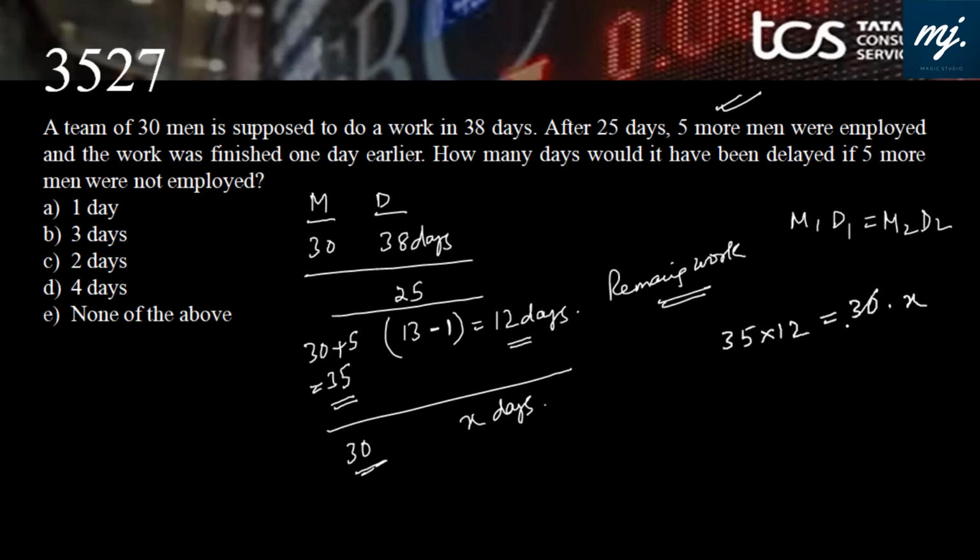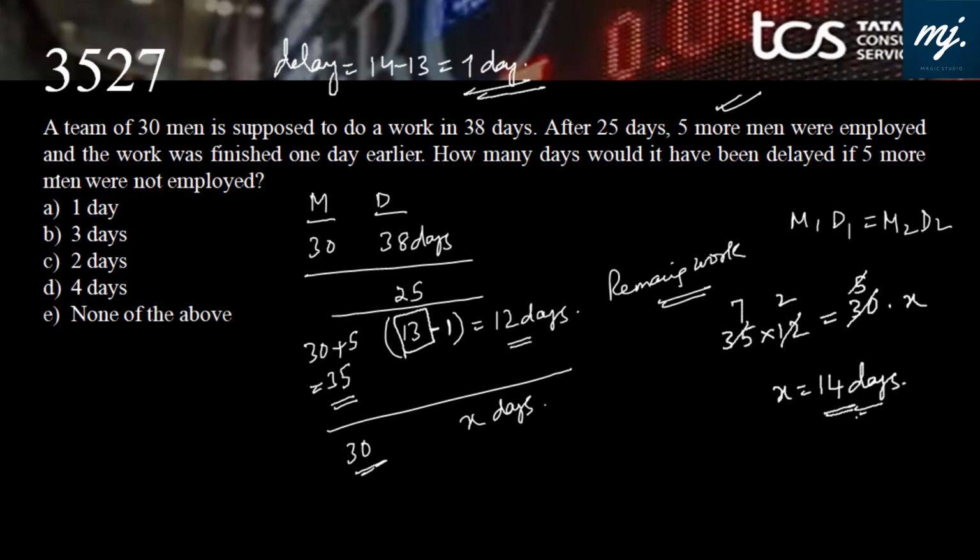We can use the masala formula now. So X is 14 days. That means if there are no 5 more men employed, the work would be completed in 14 days. Now the question is, what would be the delay? Originally they had 13 days to work, but now they would be taking 14 days to complete without 5 new men. That means the delay will be 14 minus 13, that is 1 day. 1 day delay will be there if 5 more men are not employed. Masala formula rocks.